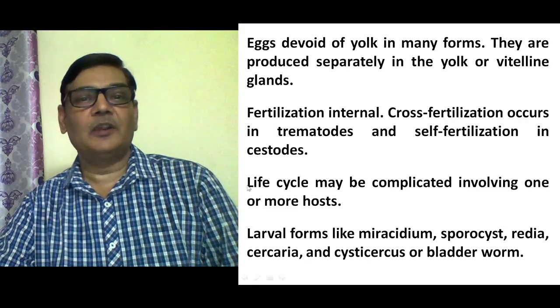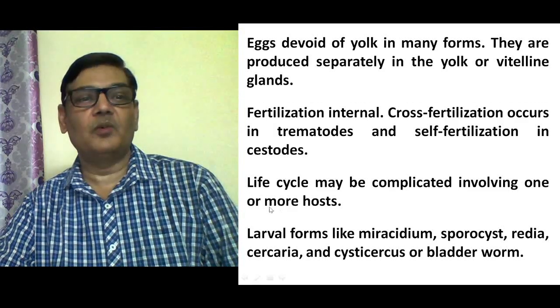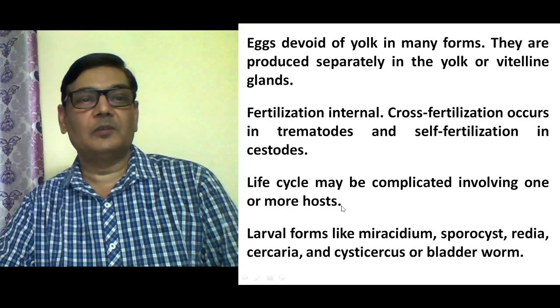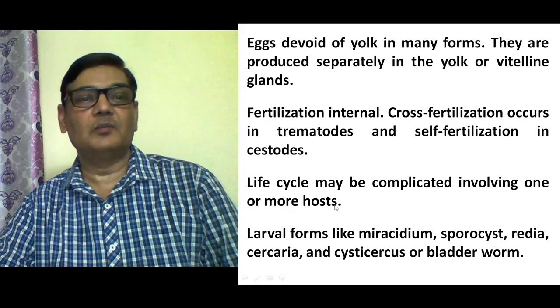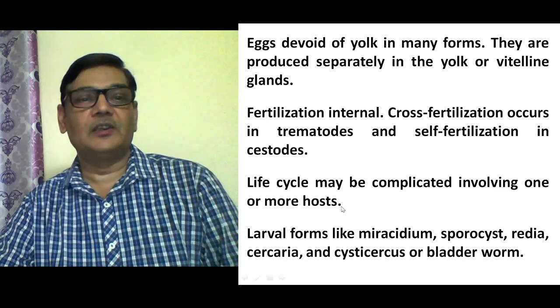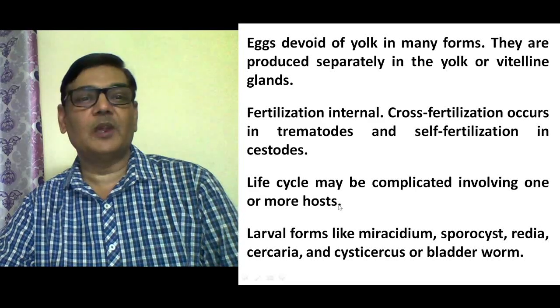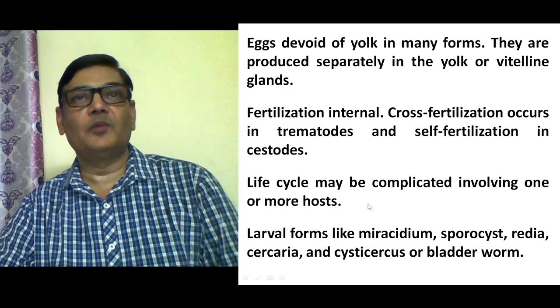Life cycle may be complicated, involving one or more hosts. So they could be monogenetic, or they could be digenetic in form. That is, they may have a single host for survival, or more than one host.